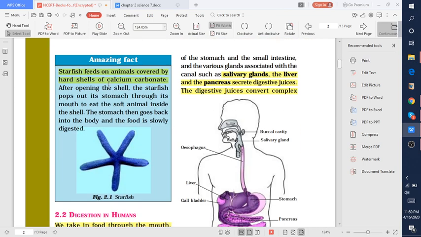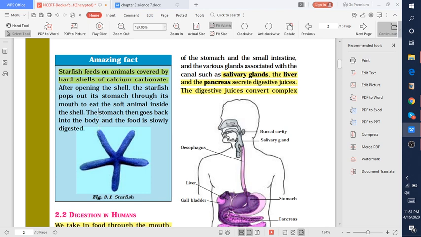So we move on to the next page, that is starfish. Starfish feed on animals covered by a hard shell of calcium carbonate. So what does starfish do? Starfish opens the shell and pops out its stomach through its mouth to eat the soft animals inside the shell. The stomach then goes back into the body and the food is slowly digested.